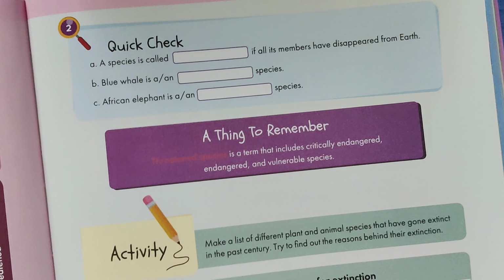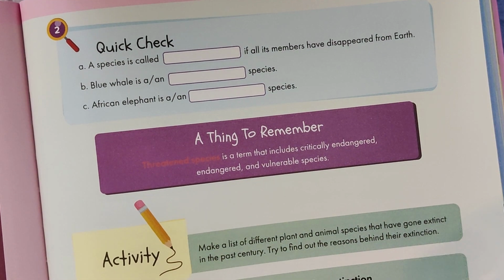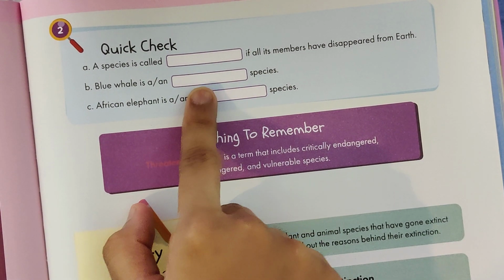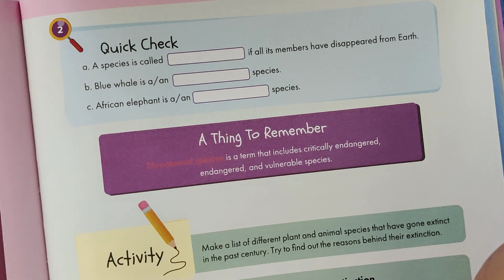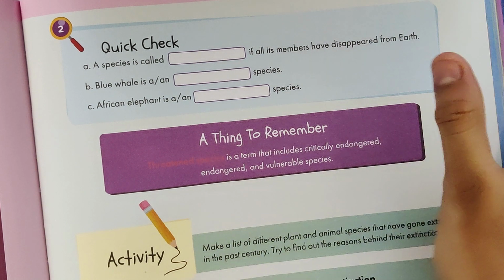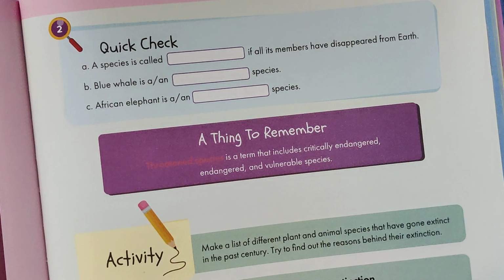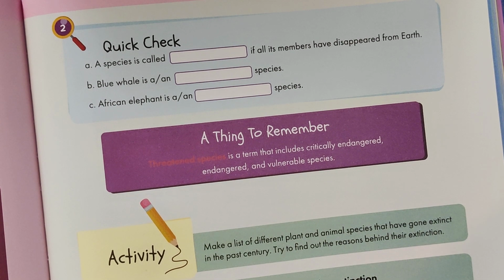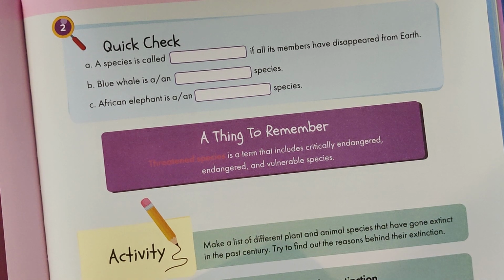Okay, you can do these questions and tell the answers. So the answer for this: the species is called dash. If all the members of all the kinds of the species have disappeared, it's called extinct. They are totally not there anymore, like the dodo or the dinosaur. And a blue whale is an endangered species. It's near danger. And African elephant is vulnerable. This can be on the verge of being endangered.